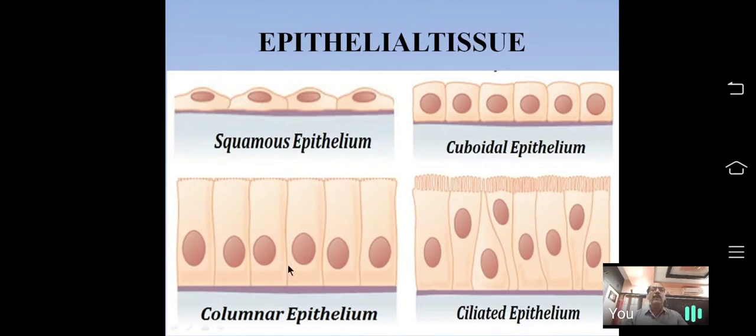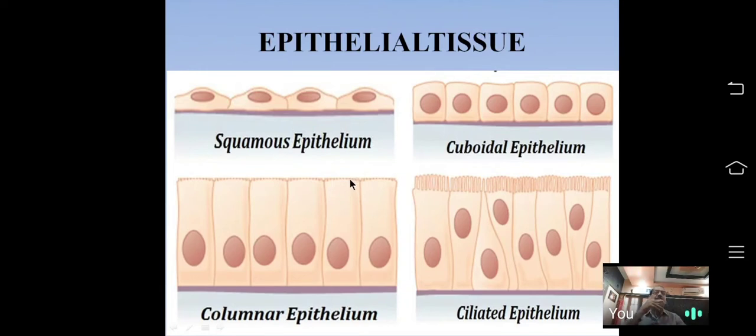Next, we come to the columnar epithelial tissue. As their name indicates, columnar cells are very tall and column-like, pillar-like, resting on basement membrane. All cells rest on the basement membrane. Cells are arranged side by side very compactly without leaving an intercellular space. The free end of the cells has minute foldings or projections.